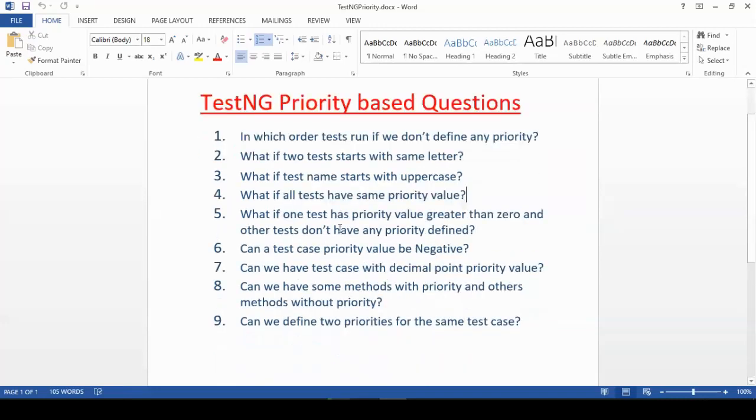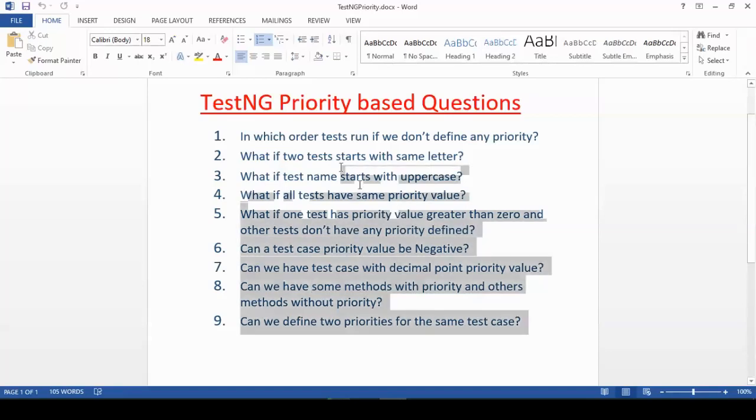Next is: what if one test case has a priority value greater than 0 and other tests don't have any priority defined? We'll see that as well. Next, can a test case priority value be negative? We'll see this one. Another question will be, can we have a test case with a decimal point priority value? Can we have some methods with priority and others without priority? We'll see this one as well. Can we define two priorities for the same test case?